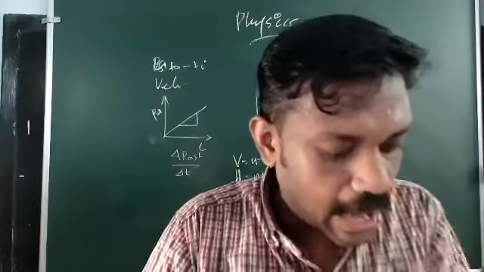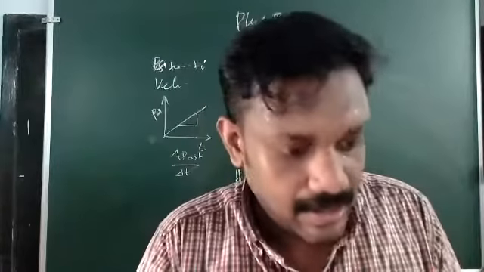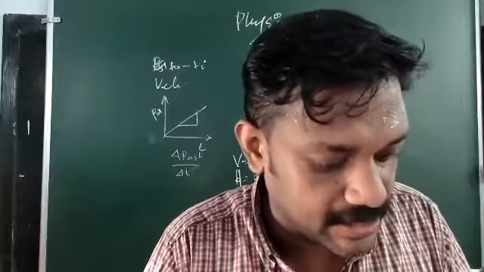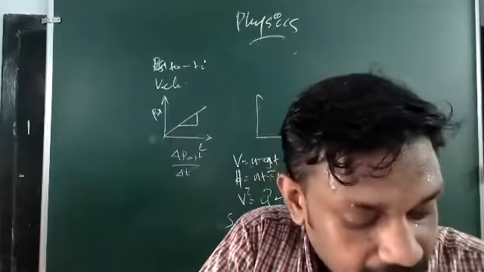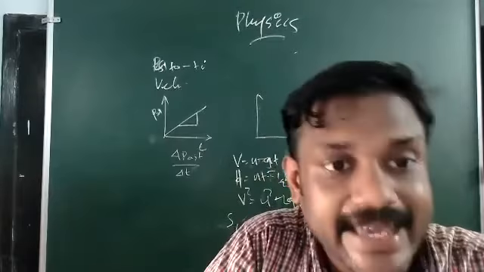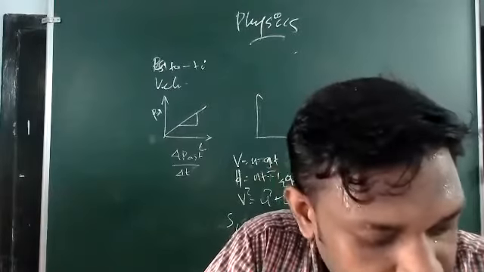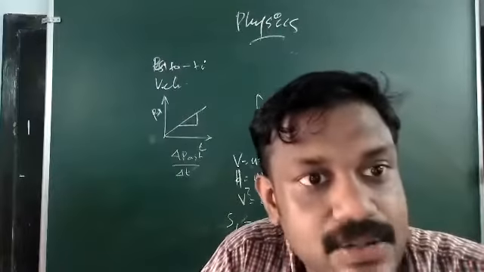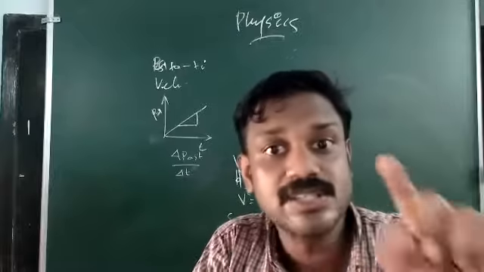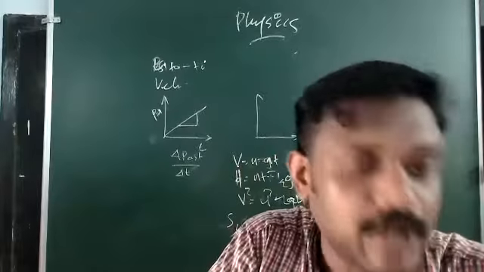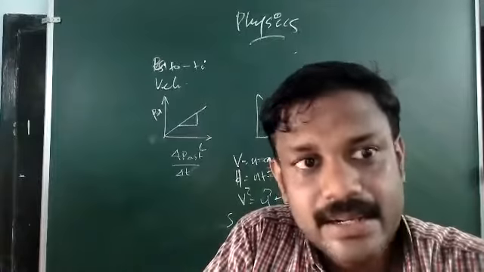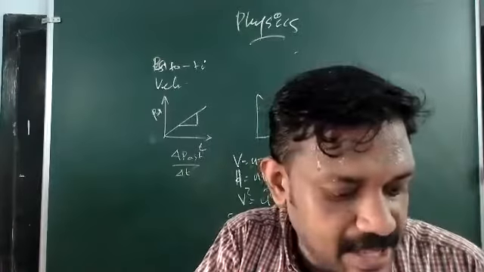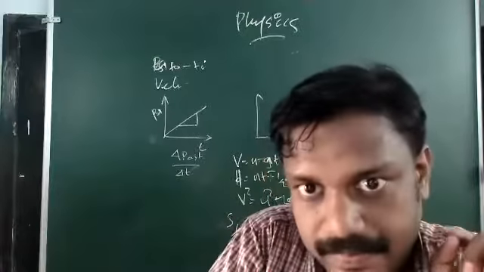From A to B, how much time did it take? At A the graph shows 2 seconds, and when it reaches B, the time is 3 seconds. So the change in time is 3 minus 2, that is 1 second only.